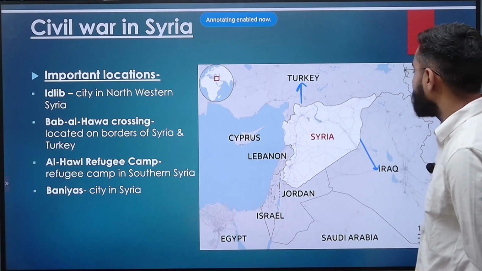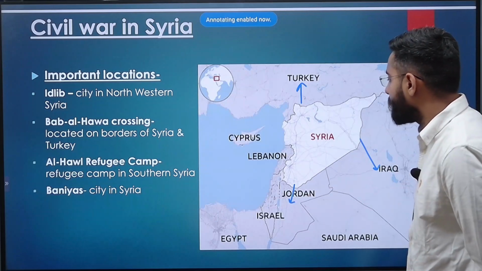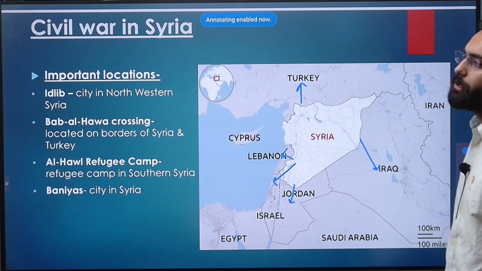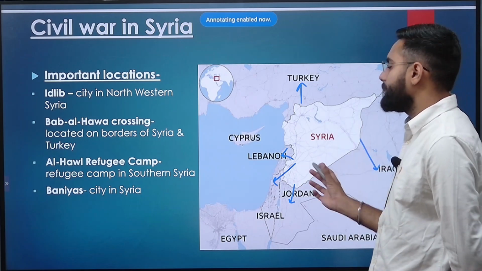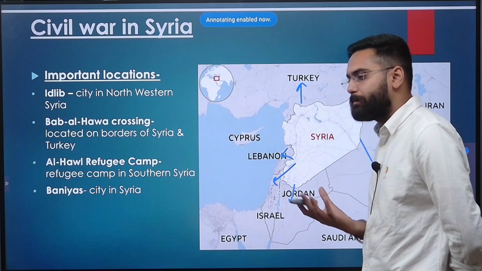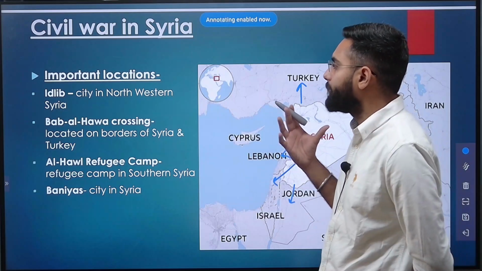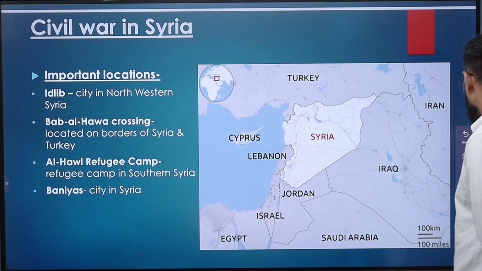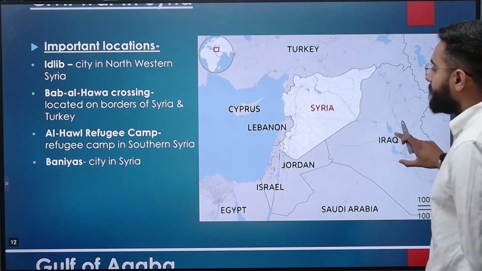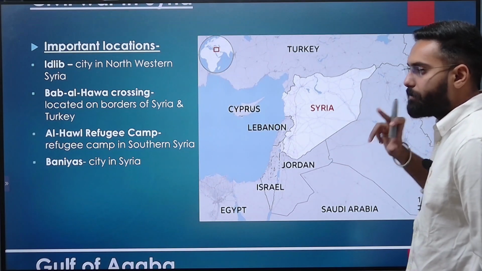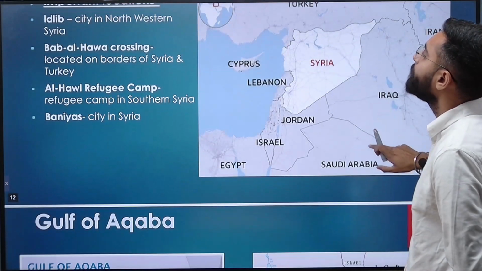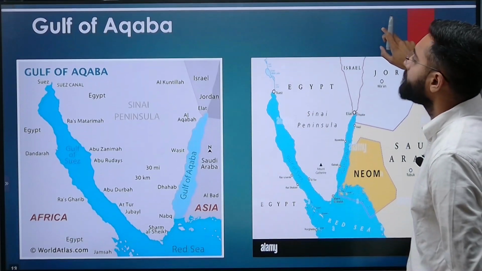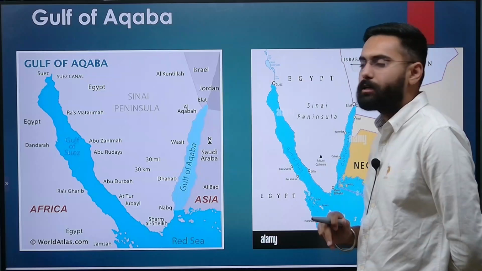It is bordered by Iraq, then it is bordered by Jordan, Lebanon, and it also shares a land border with Israel. So in this way you have to keep these maps in your mind. In this way you have to remember the important locations and the important groups which are operating in these areas. So what is one important group that is causing trouble in the Syrian region? Please drop your answer in the comment box.